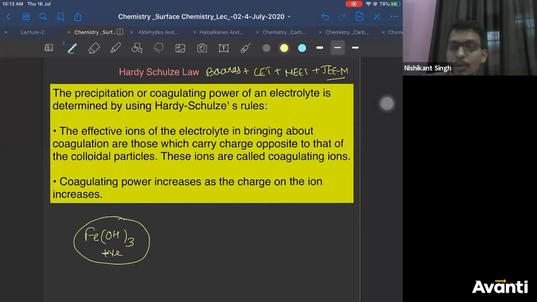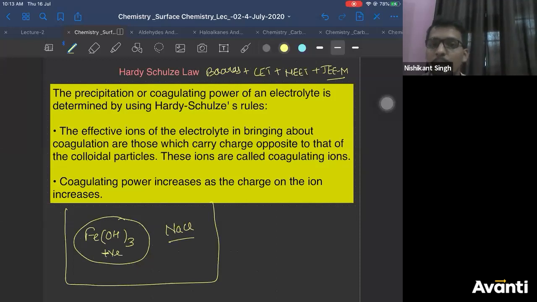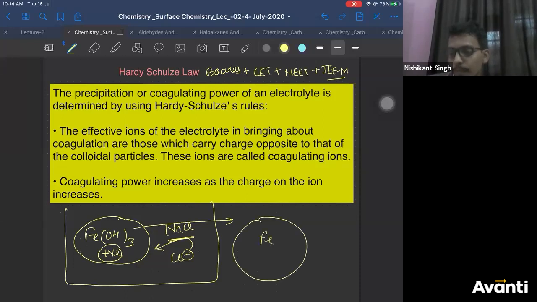So if I add it to NaCl, which ion will be responsible for coagulation of FeOH3? Which ion will cause the coagulation of FeOH3? Yes. Since it contains positive charge, the negative ion of NaCl, that means Cl minus, will cause the coagulation of FeOH3 to form a big precipitate. Correct? This is the meaning of the first statement.